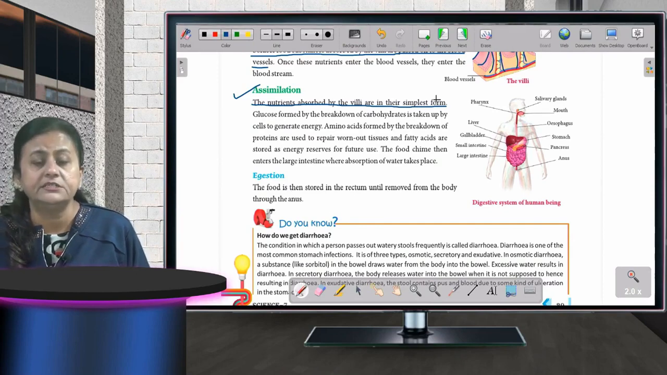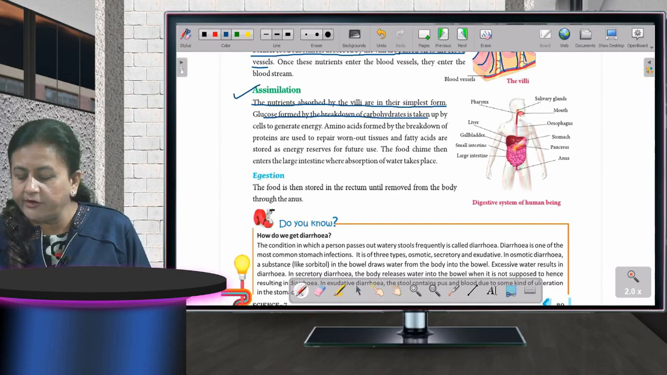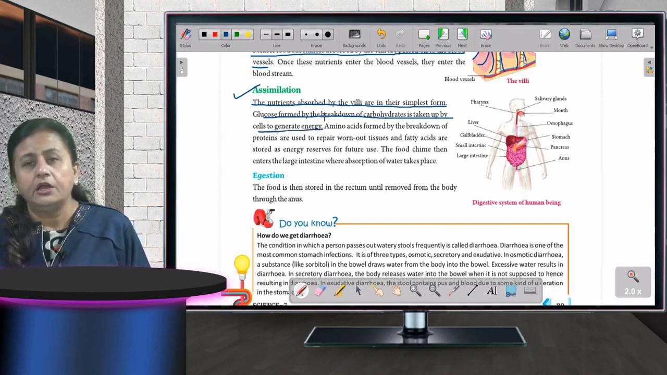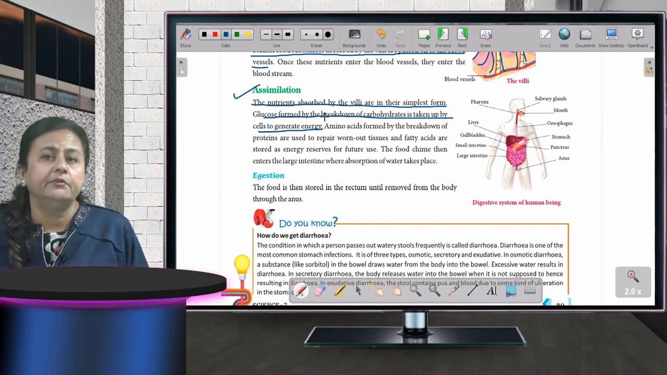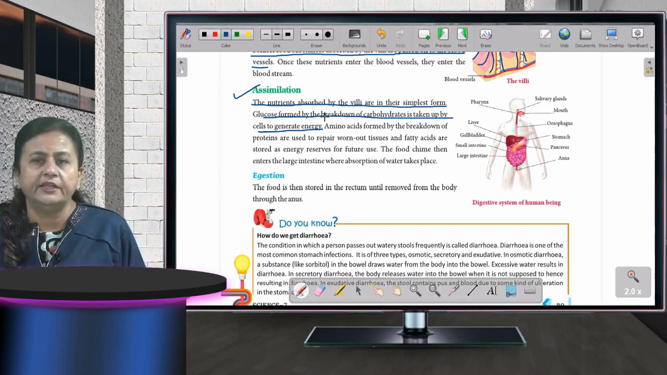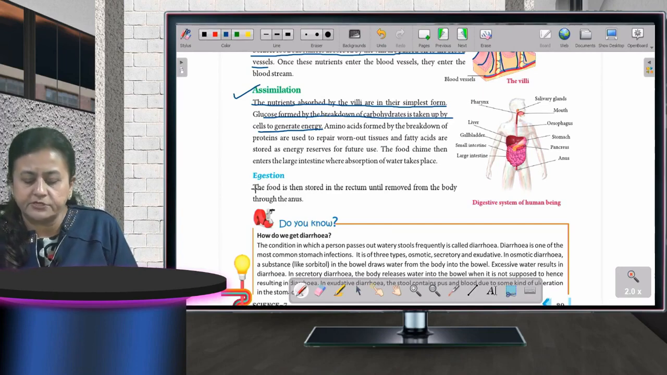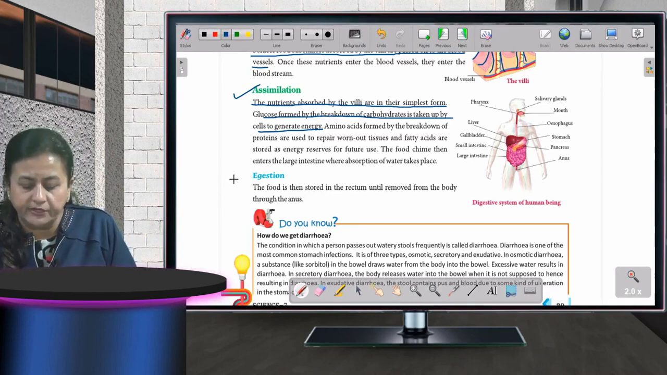Okay, this is in the simplest form. Now glucose formed by the breakdown of carbohydrate is taken by the cells to generate energy. Now the blood is carrying the simple food to different parts of the body, and here that is used by all the parts to carry out their different activities. Fine, children. Now the last step in the process of digestion is egestion.